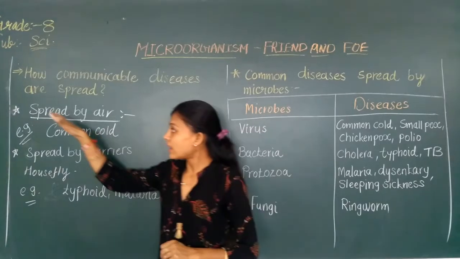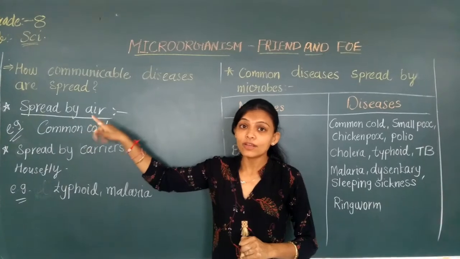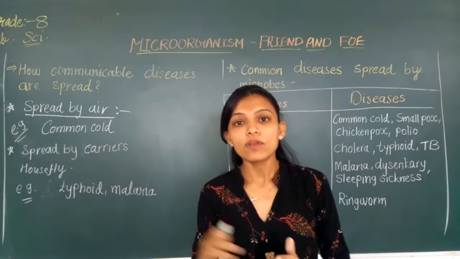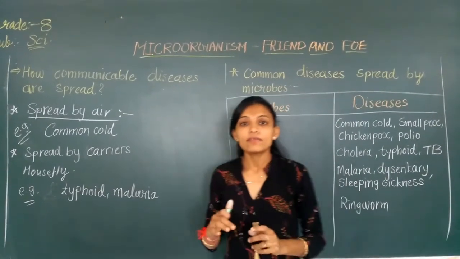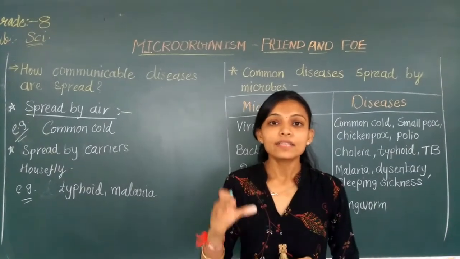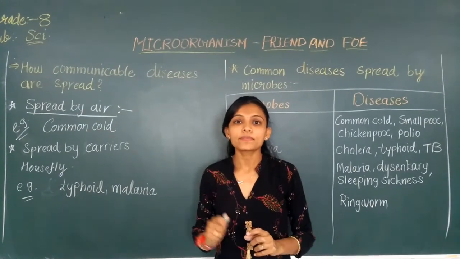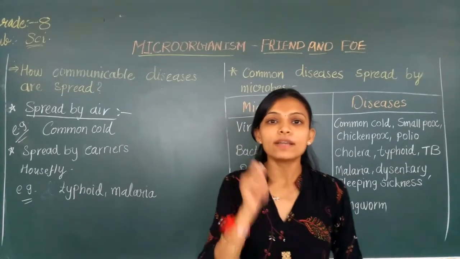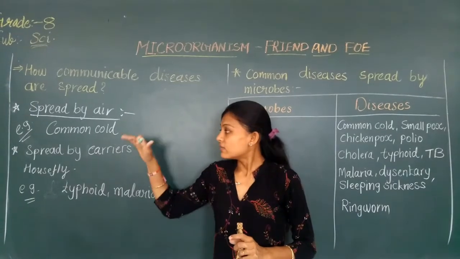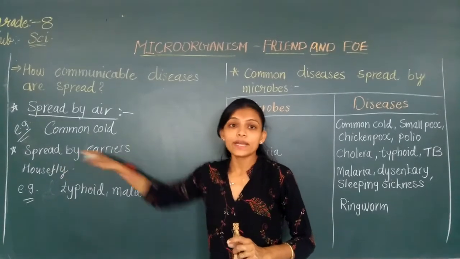First we will take an example of how disease is spread by air. For that we will take the example of the common cold. How is it possible? If a person is suffering from a common cold, what will happen? In the surroundings, when he is breathing, the germs spread out into the air. And when a healthy person comes in contact with this person and inhales the air, what happens? He will fall sick. Same example. The next is spread by carriers.